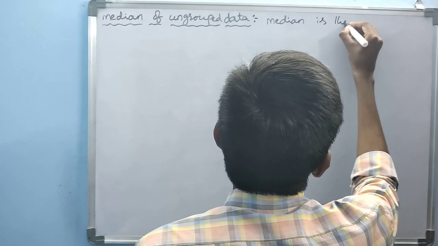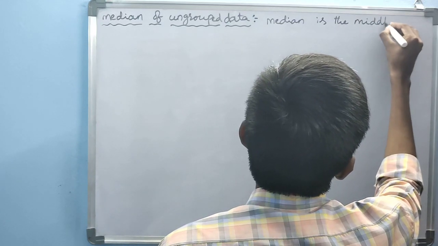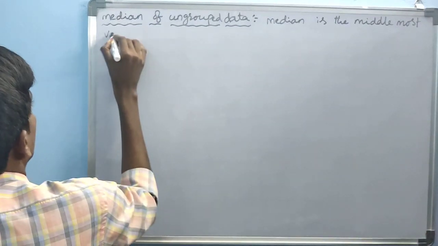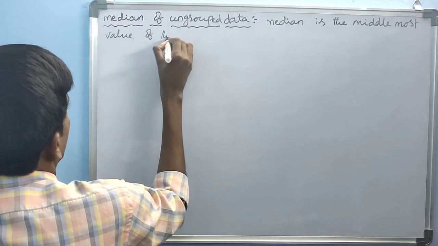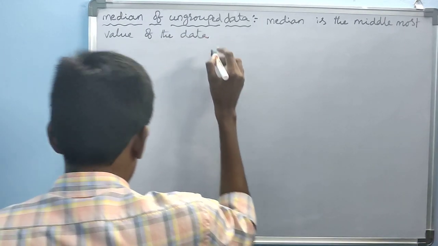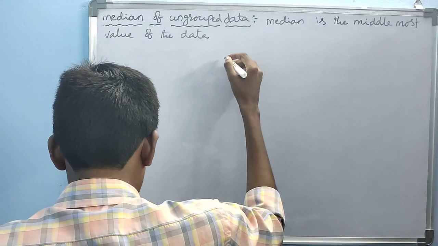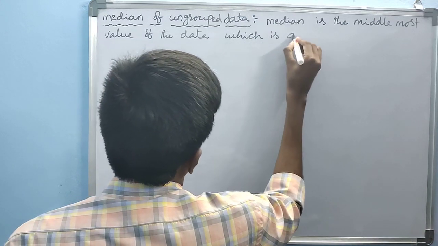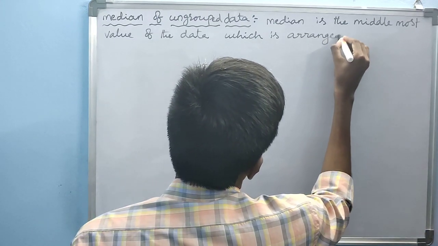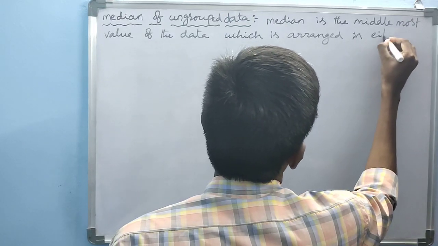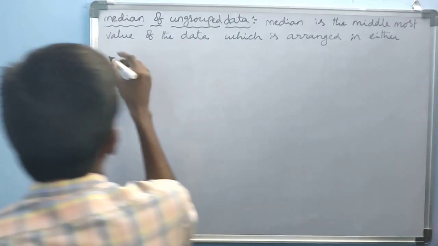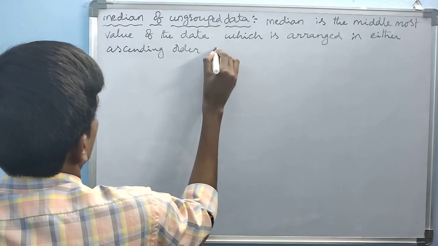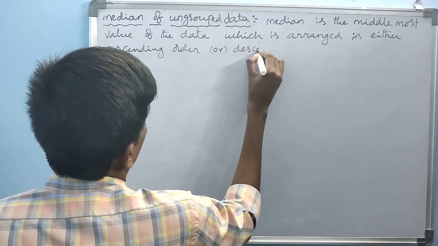Median is the middlemost value of the data which is arranged in either ascending order or descending order.